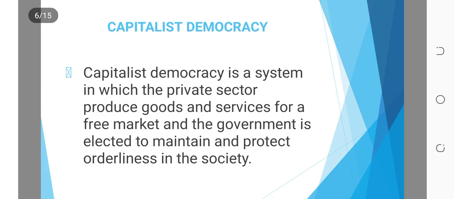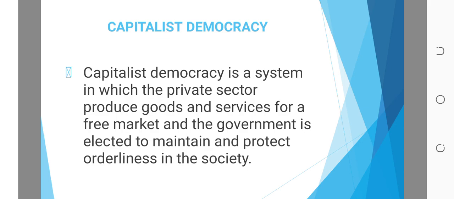Now, capitalist democracy. When we say capitalist democracy, what do we mean by capitalist democracy? I know from the definition of capitalist and the definition of democracy, so many things may come to your mind.